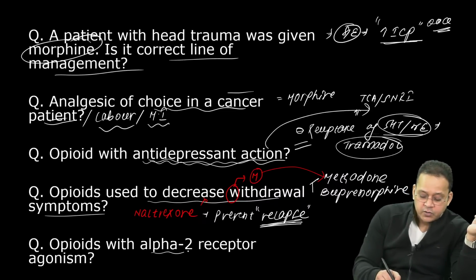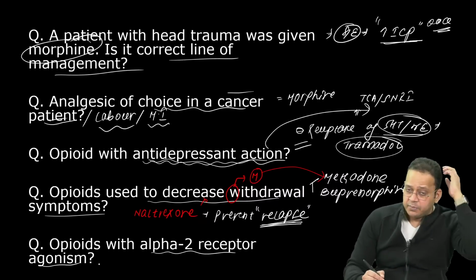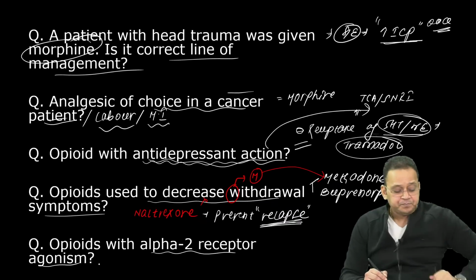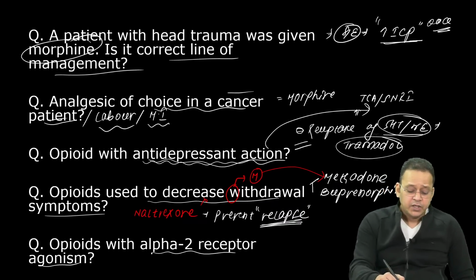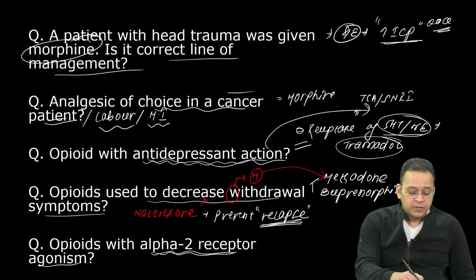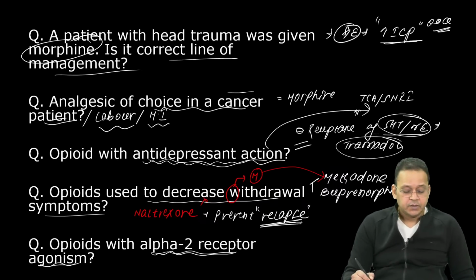Opioid with alpha 2 receptor agonism. This can be asked. It has not been asked till now, but they can ask you, which are the opioids with alpha 2 receptor agonism?